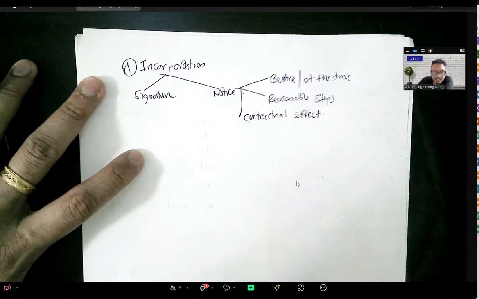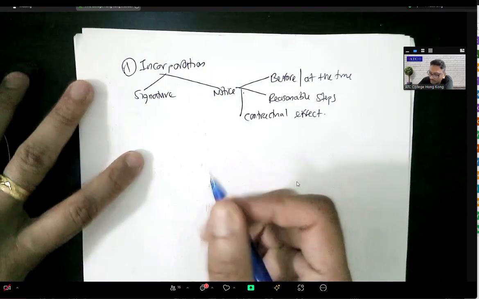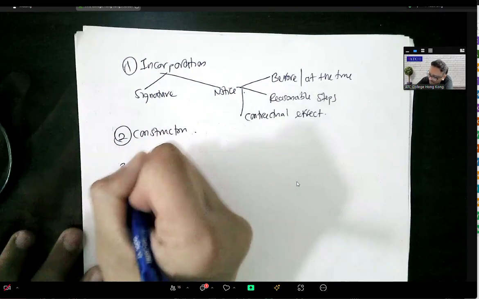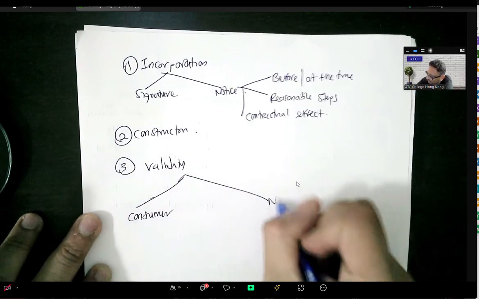All the cases you must remember: Parker against Southeastern Railway, Thornton against Shoe Lane Parking, Olley against Marlborough Court, right? Chapelton against Barry UDC, Spurling against Bradshaw, Interfoto Library against Stiletto, right? You must know the cases. Signatures: L'Estrange against Graucob. Then number two, construction. Construction is nothing much. Then number three, validity. For validity, remember we have consumer here and non-consumer here.